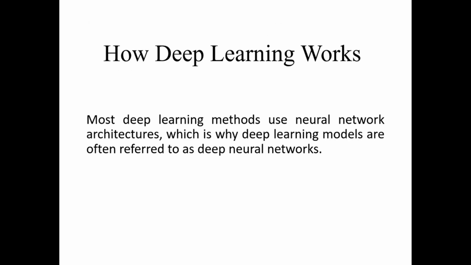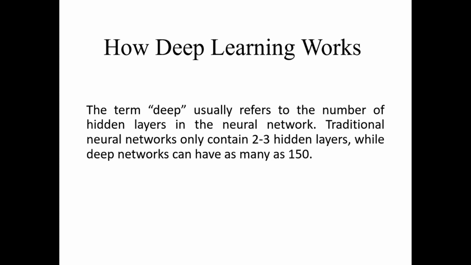So how does deep learning work? It's another very important aspect of machine learning. Most deep learning methods use neural networks, based on network topology and neural network architecture, which is why deep learning models are often referred to as deep neural networks. In this term, there is a keyword, and the keyword is deep. Deep usually refers to the number of hidden layers in the neural network.